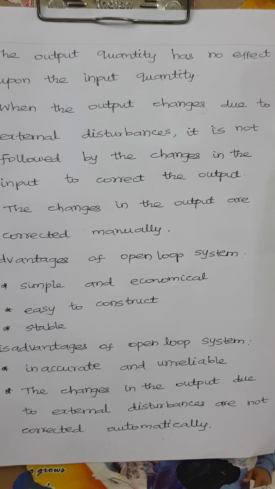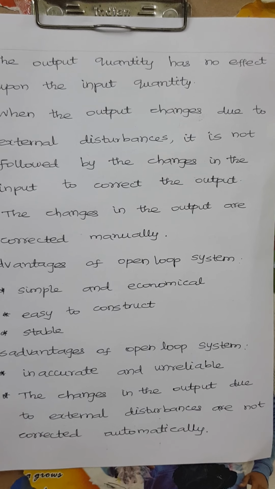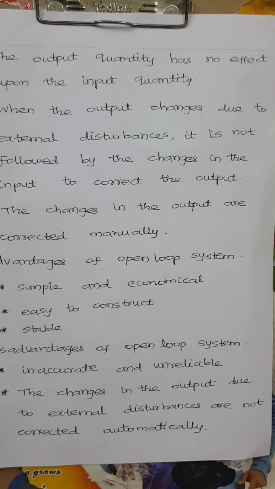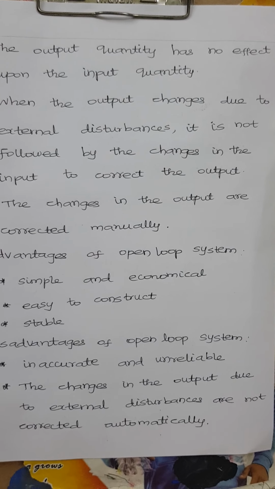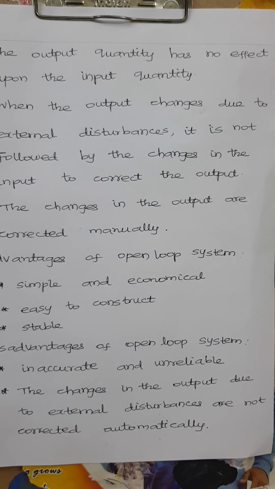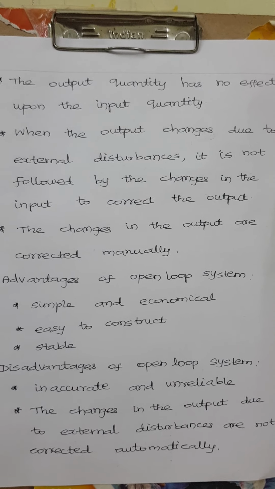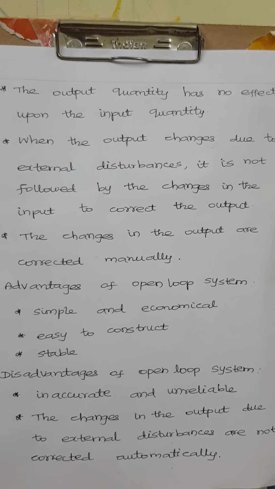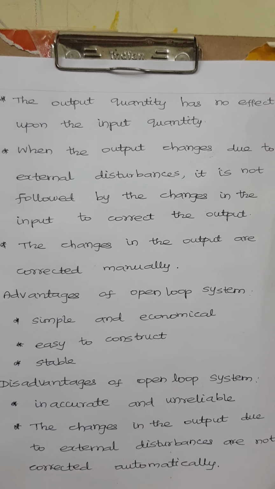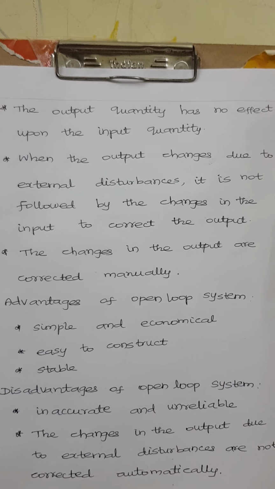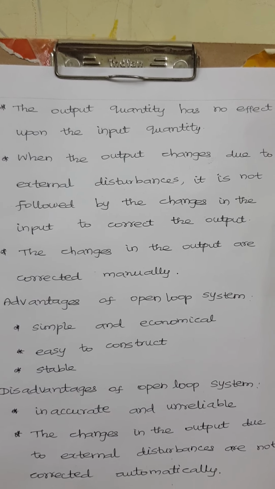One more point in open loop systems: the output quantity has no effect upon the input quantity. So when the output changes due to external disturbances, the change in output cannot be followed by changes in the input. That means it cannot correct the changes automatically. Manually only we can correct the changes in the output. So it is called an open loop system.